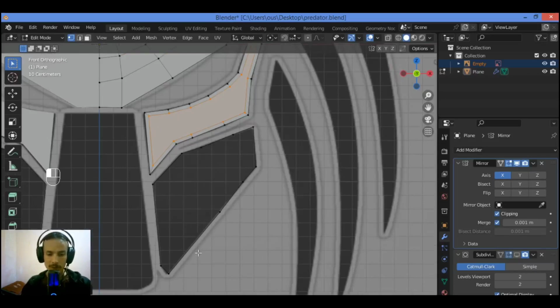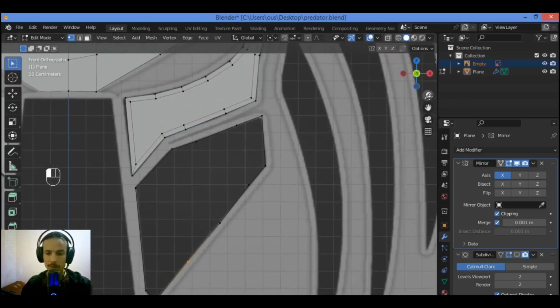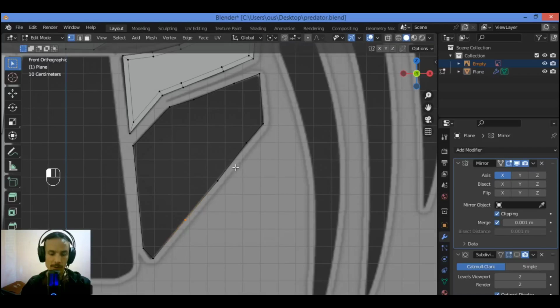I think we should add another vertex over there. Ctrl R, add another vertex, and keep the same distance between them as much as possible. Then I'm gonna be using the loop tools as shown in our tutorial.